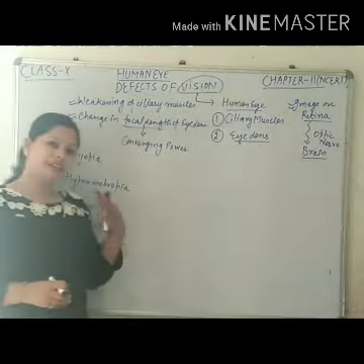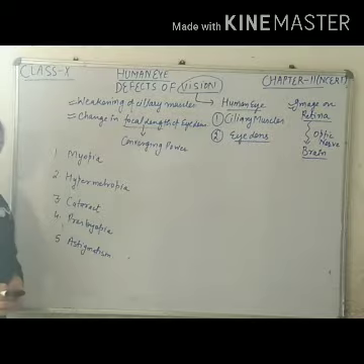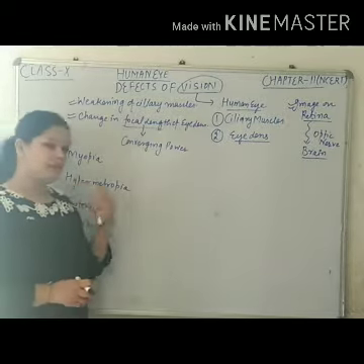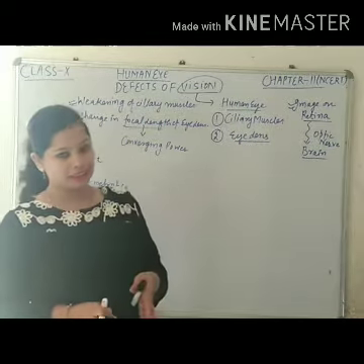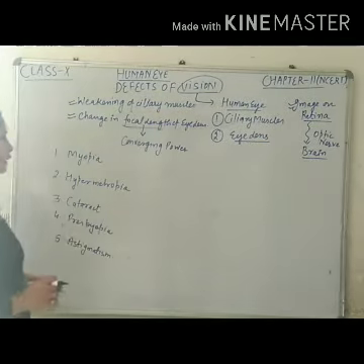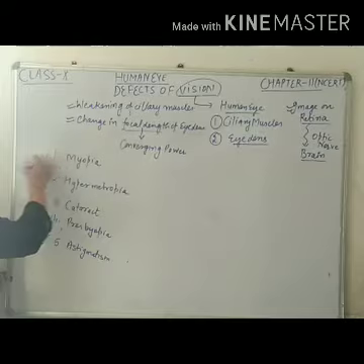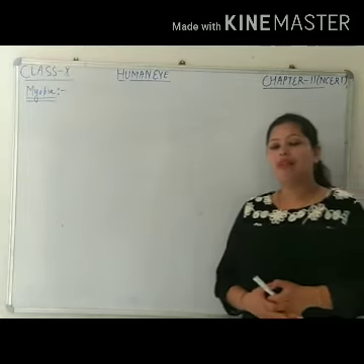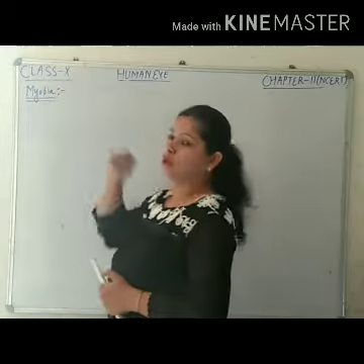So, let us learn these defects one by one. What is the defect? What are its causes? How can it be removed? So, let's start our first defect of vision, that is myopia.